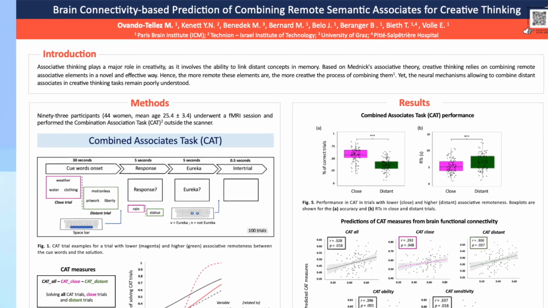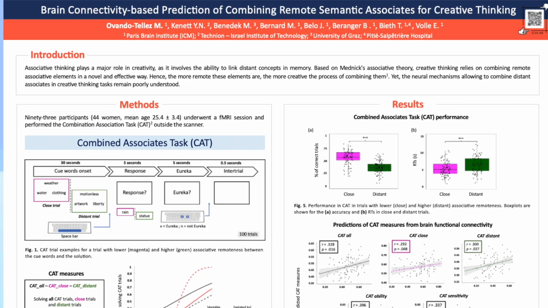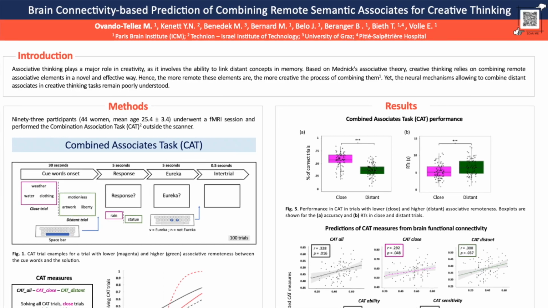Creative thinking is very important for society, but also for our daily life. Thinking creatively involves connecting distant concepts that are in memory, and the more remote the elements in memory are, the more creative is the process of combining them. But the neural mechanisms of combining remote associates in memory that lead to creative ideas remain unclear.